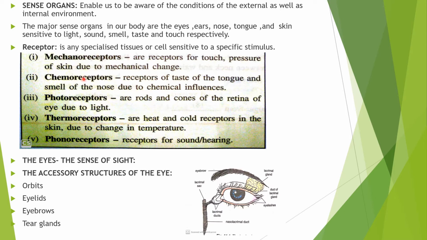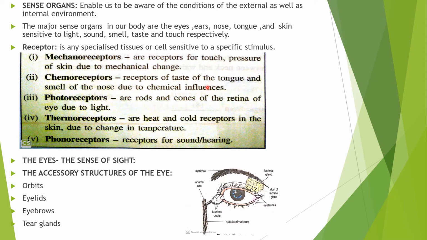The second one is chemoreceptors, which are related to chemicals. These are receptors of taste on the tongue and smell in the nose due to chemical influences. These receptors respond to chemicals.